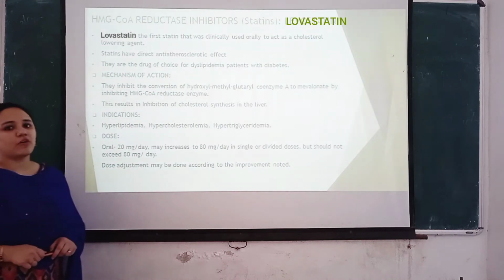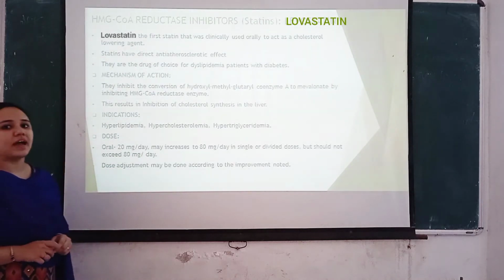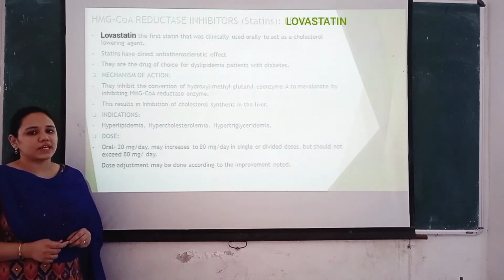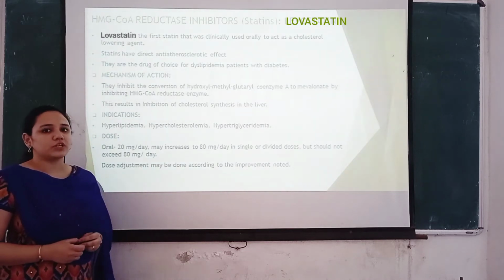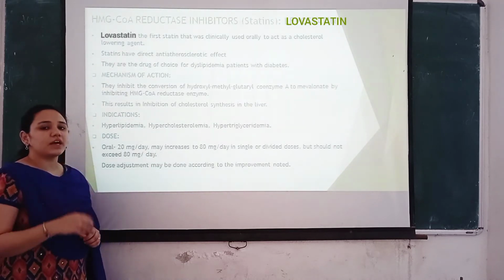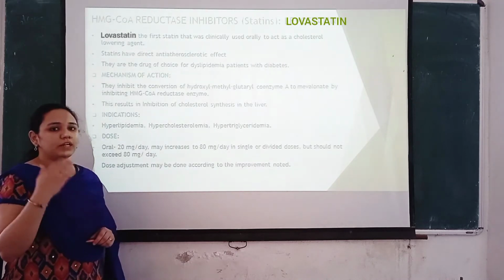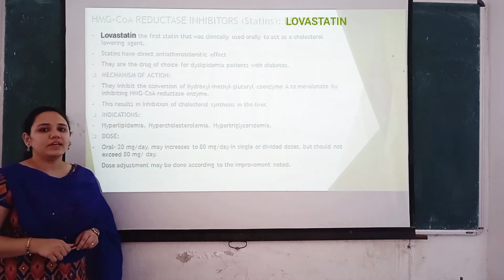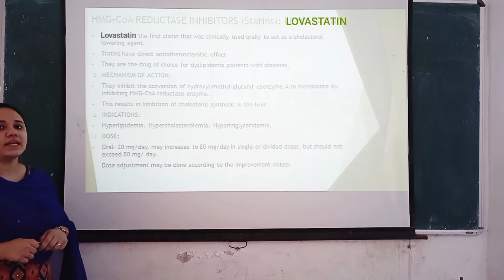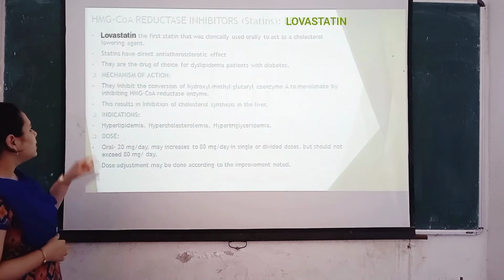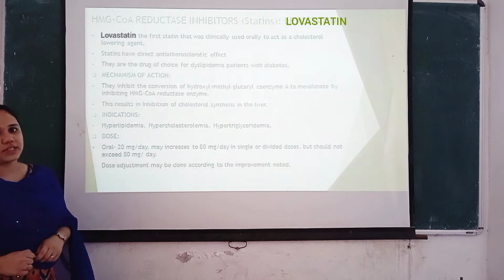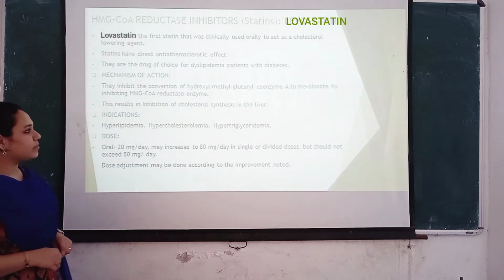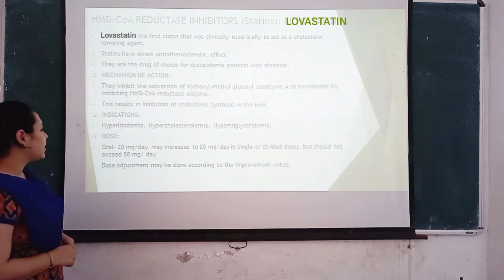Coming to mechanism of action, from the name itself we understand that they inhibit the enzyme HMG-CoA reductase. We have seen how this enzyme is involved in cholesterol synthesis. It helps in the conversion of HMG-CoA into mevalonate. So this class of drugs inhibits the enzyme HMG-CoA reductase and prevents the formation of cholesterol. This results in inhibition of cholesterol synthesis in the liver, and indications include hyperlipidemia, hypercholesterolemia and hypertriglyceridemia.